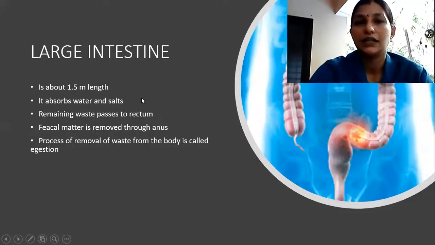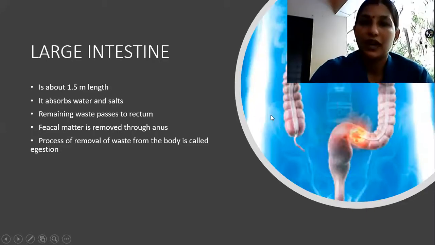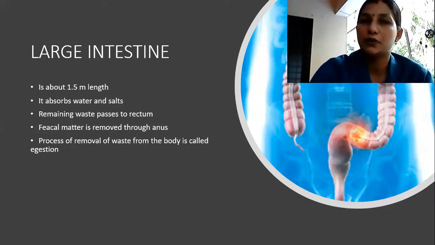Okay, next, large intestine. As you can see, large intestine is about 1.5 meters in length, okay, and it absorbs the water and salt. After the process of digestion in the stomach and the small intestine, whatever remaining waste is there, water and salts are not yet absorbed. So water and salt are absorbed mainly in the large intestine. That is the importance of the large intestine. So the remaining waste passes to the rectum.